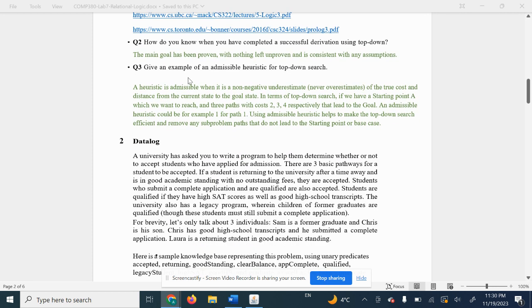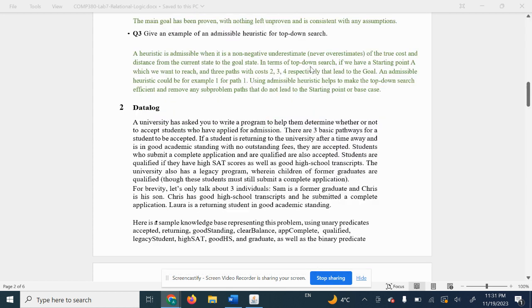Question 2: how do you know when you have completed a successful derivation using top-down? You know it's been successful when the main goal has been proven with nothing left unproven, so none of the subproblems are unproven, and it is consistent with any assumptions.